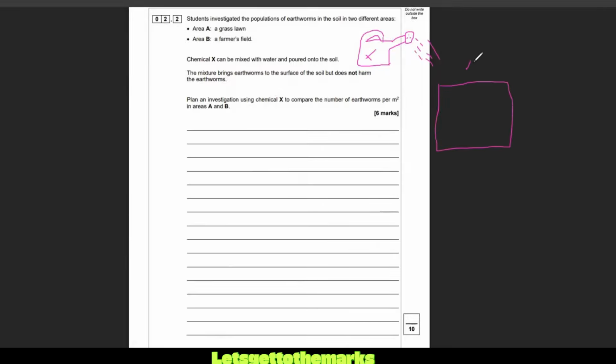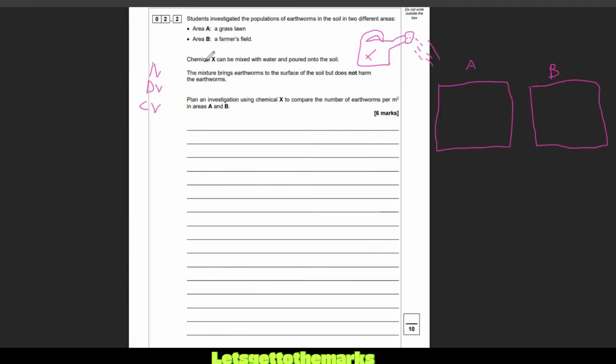So here is area A, and we want to water area B with this chemical X. Why don't you pause the video, write down what you think can get you 6 points. I would say talk about the independent variable, dependent variable, and control variables. And here we go. I'm going to go through the answers now.